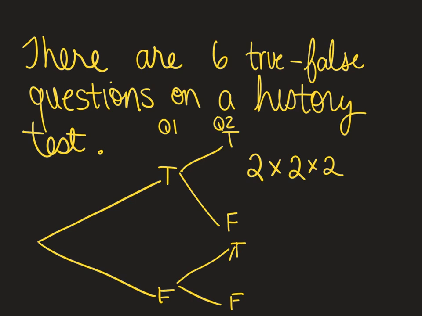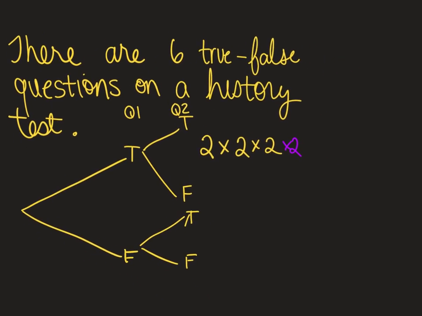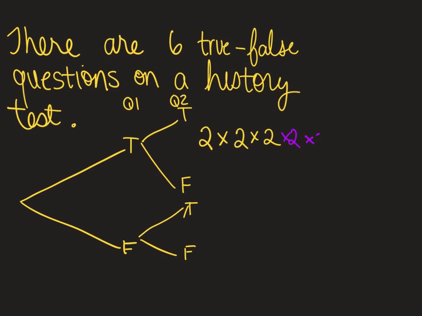Did you say 64? 64 was the correct answer, the correct number of outcomes. I don't know about you, but I don't think the tree diagram would be my preference. I would do the counting principle and end up with my 64.